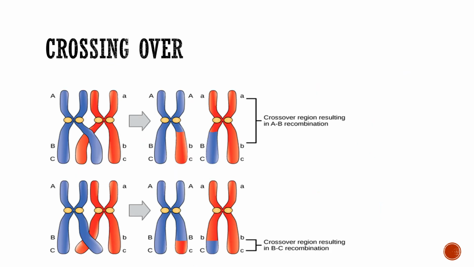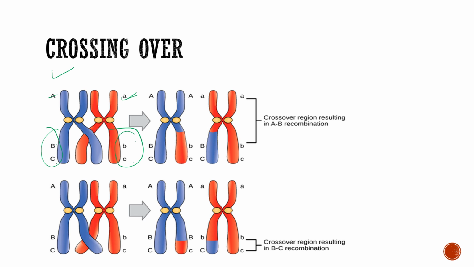Now here is another diagram of crossing over. Just let us see. Here you can see this A and this A. This is a capital A, this is small a, and here the B and C genes are located: capital B, capital C, small b, small c. So first the recombination is happening like this.